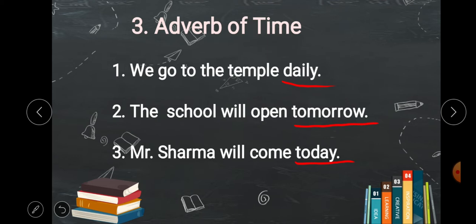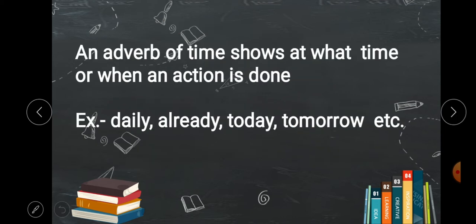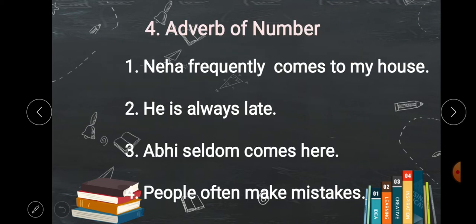So these types of words which answer the question when are adverbs of time. Definition is: an adverb of time shows at what time or when an action is done. Examples: daily, already, today, tomorrow. We will have some other examples also in a moment.